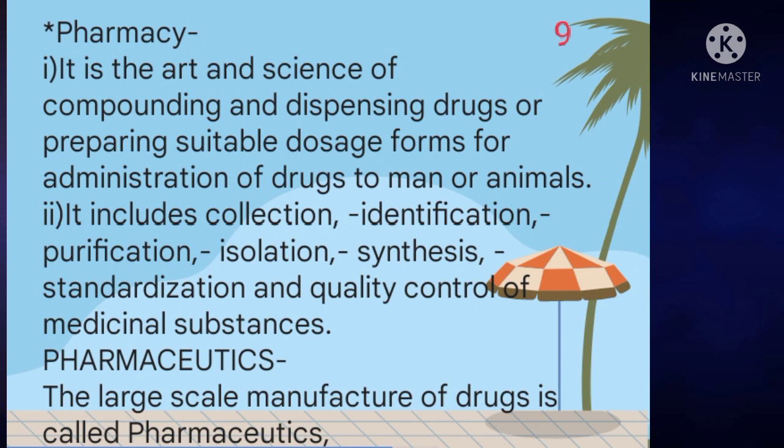It is the art and the science of compounding and dispensing drugs, or preparing suitable dosage forms for the administration of drugs to man or animals. It includes collection, identification, purification, isolation, synthesis, standardization, and the quality control of medicinal substances. Now, the large scale manufacture of drugs is called pharmaceutics. I hope that you understand what pharmaceutics is.